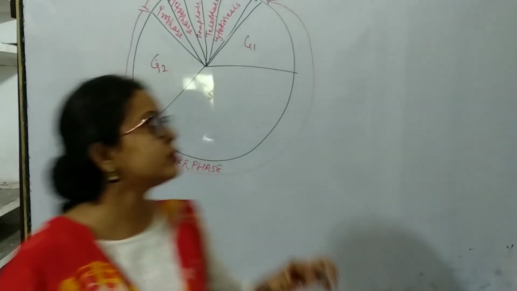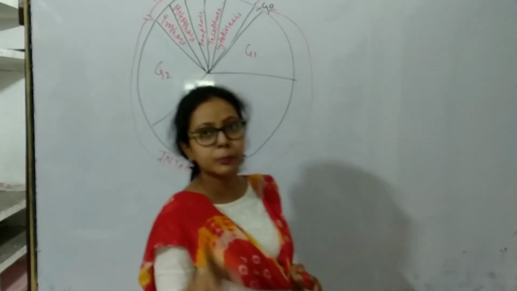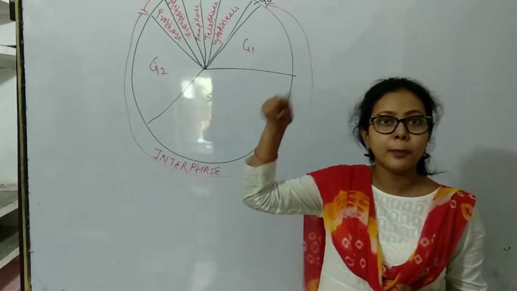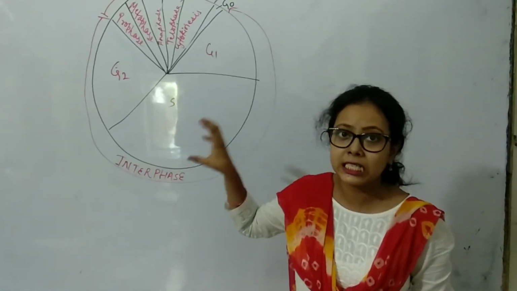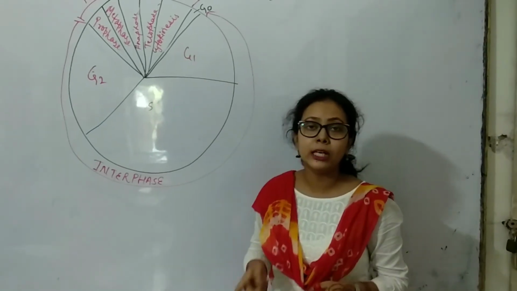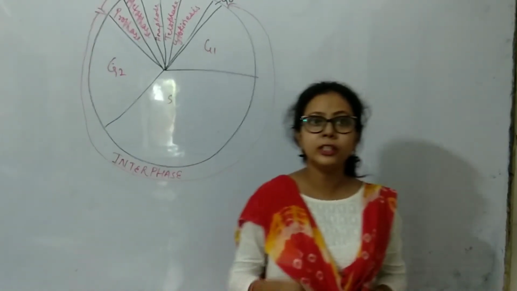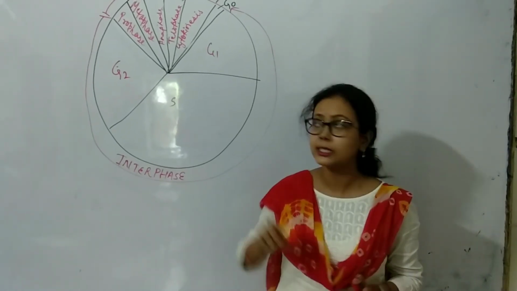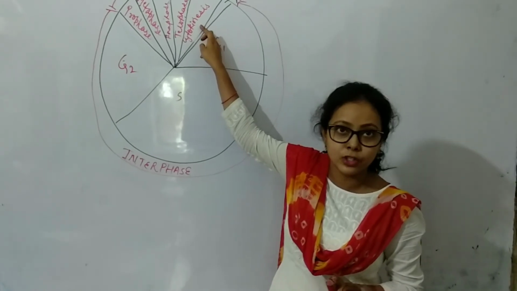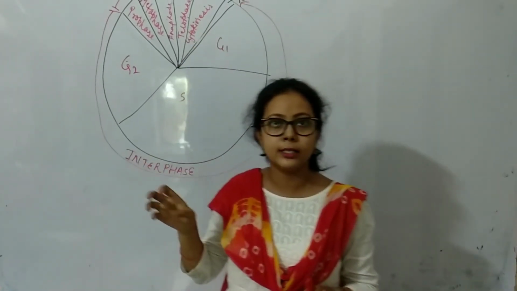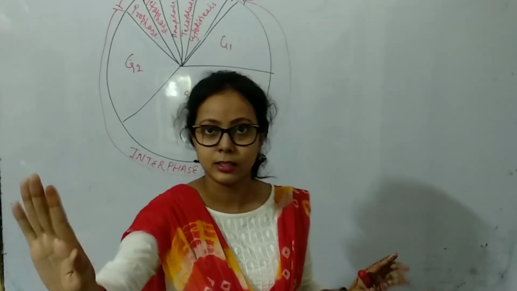Then comes the telophase. After anaphase, the chromatids are arranged at the poles. In telophase, the nuclear membrane reappears for each cell and the spindle fibers are lost. Then cytokinesis, the cytoplasmic division, occurs, and the cell divides into two cells.